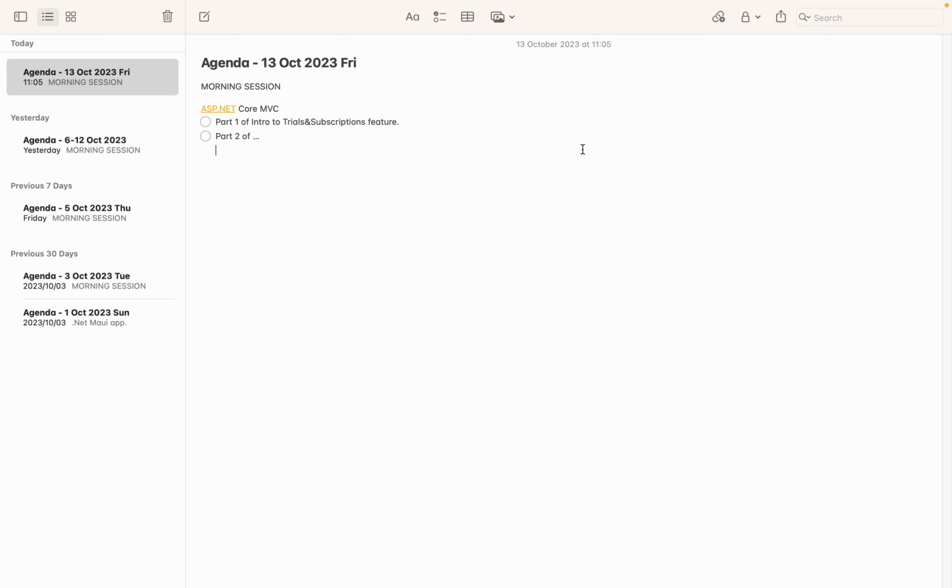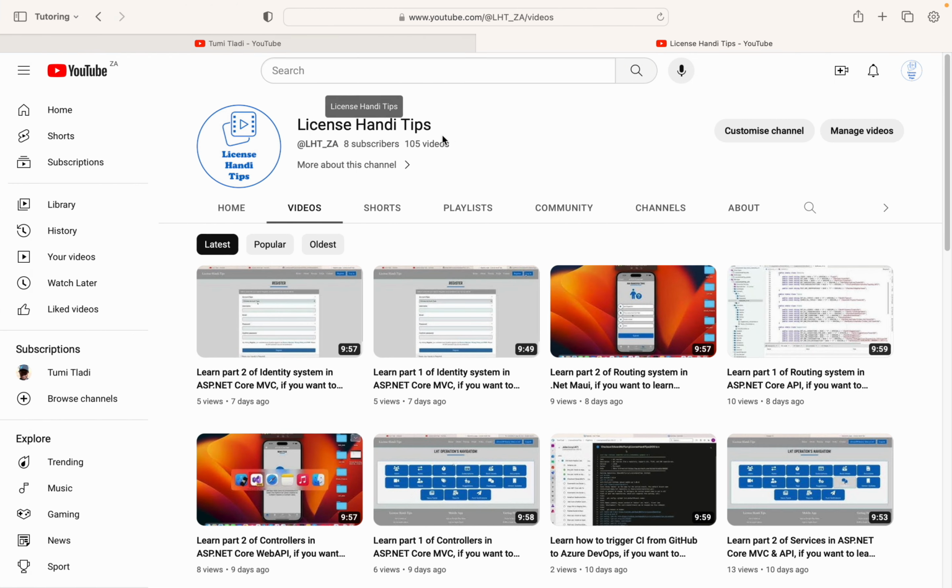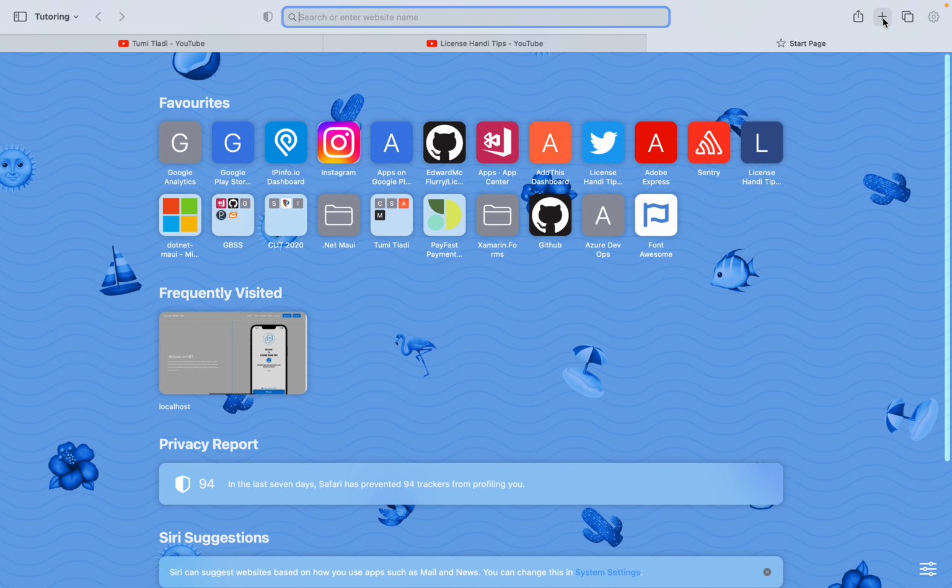So this one is going to bridge the gap between MVC and Web API. In fact, I should say ASP.NET Core Web API. So like I said, this is going to be part one of this. So please understand what was the predicament and what is the solution. Good. I'm going to launch the actual website.